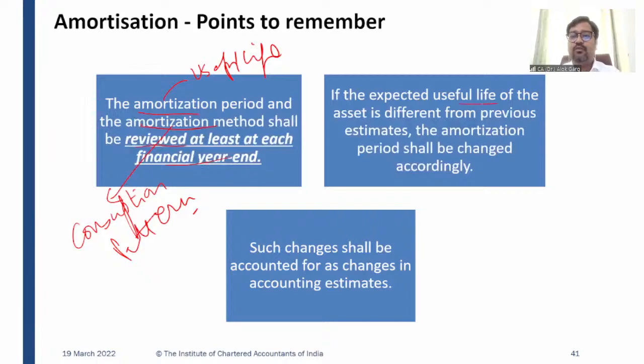If the expected useful life of the asset is different from the previous estimate, the amortization period shall be changed accordingly. If the useful life changes, like PPE, you have to change the useful life and apply it prospectively, right? Such changes shall be accounted for as a change in accounting estimates, and such change is not a change in policy. It has to be applied prospectively.